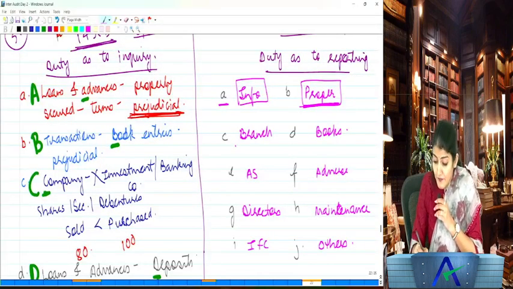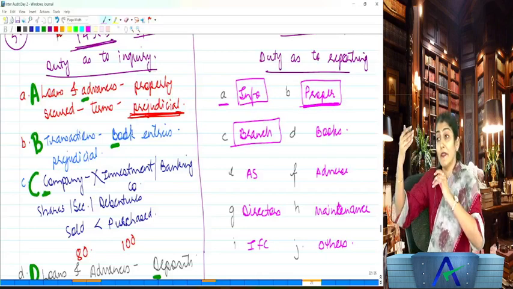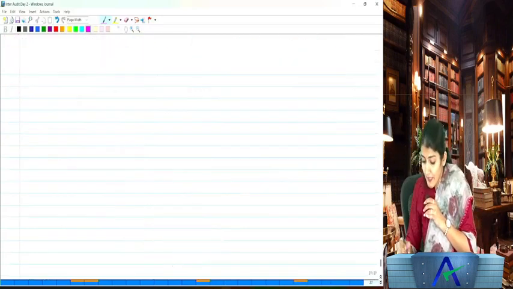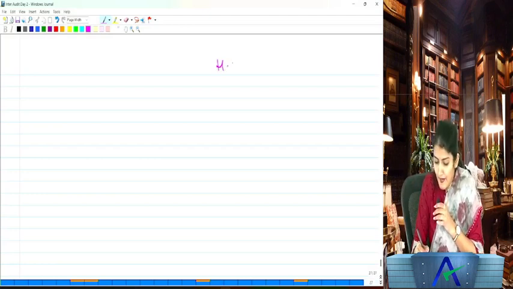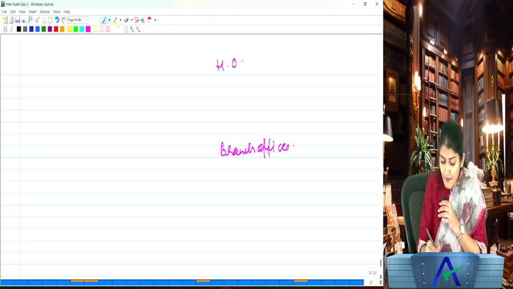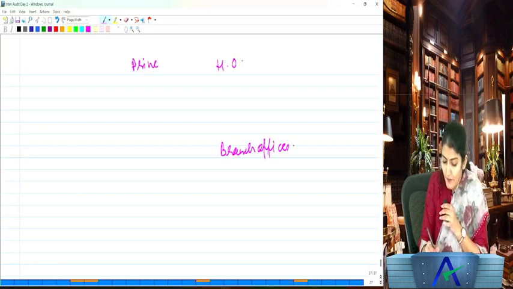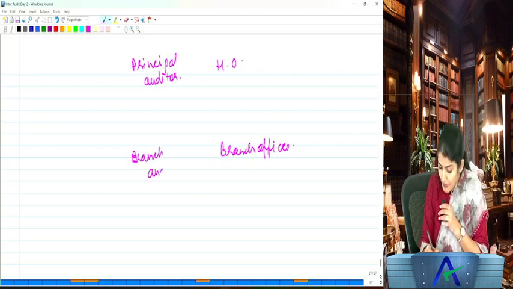Then after that, can it so happen that a few branches of the company are audited by the branch auditor? So now you have the head office and the branch offices. The head office is audited by the principal auditor or the company auditor, and the branch auditor does the reporting on the branch offices.